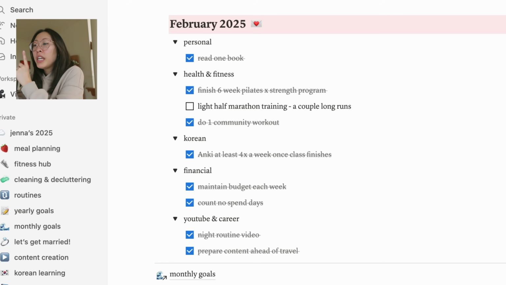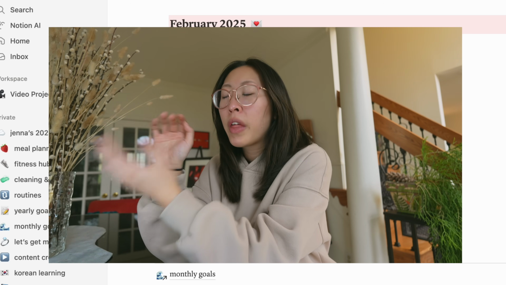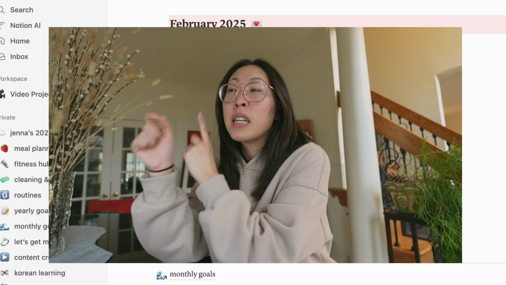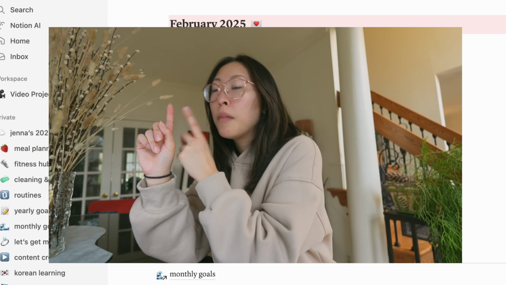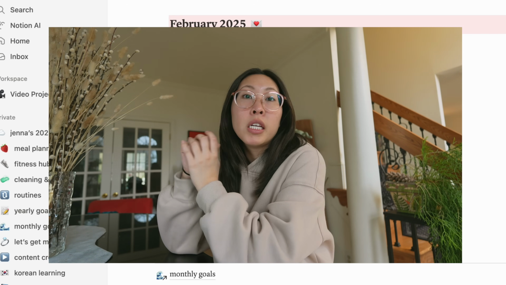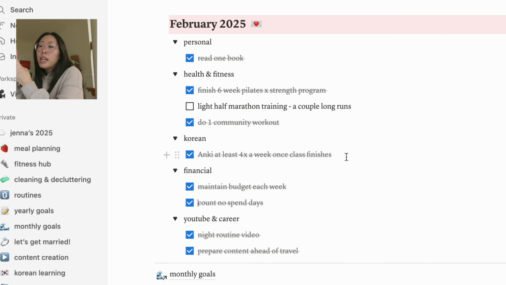For Korean, Anki at least 4 times a week once class finishes. I really should have put a goal to complete level 7, which I did. I guess it's just always a goal that I have, so I knew I was going to check it off. Anki at least 4 times a week once my class finishes. That's actually this week, my first full week without it. So I will be devoted to doing that, and my next class starts I think in 2 weeks. So I'm going to make sure I keep up with Anki and do it every single day or every other day. Financial, maintain my budget every week and count my no spend days.